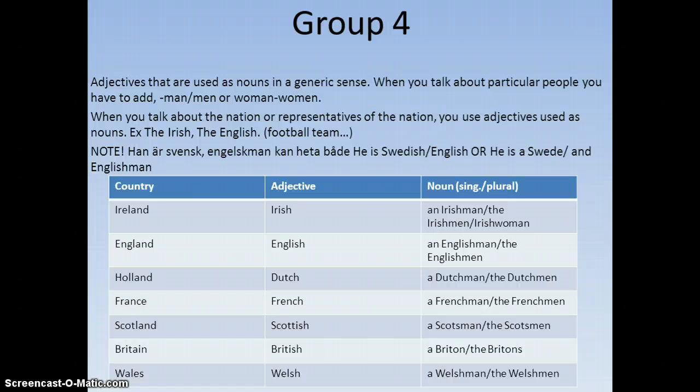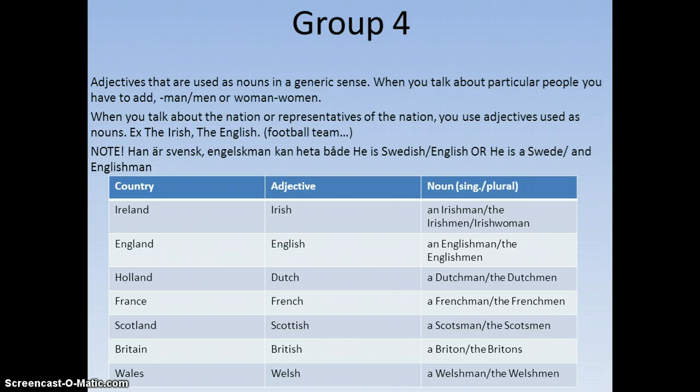And the final group are adjectives that are used as nouns in a generic sense. And when you talk about particular people, you have to add either man, men, or woman, women. When you talk about the nation or representatives of the nation, you use adjectives used as nouns, as the Irish and the English. For example, if you talk about the football team or a part of the population.